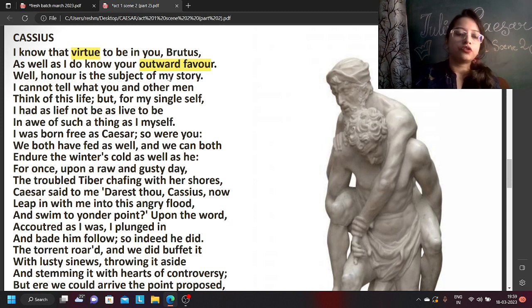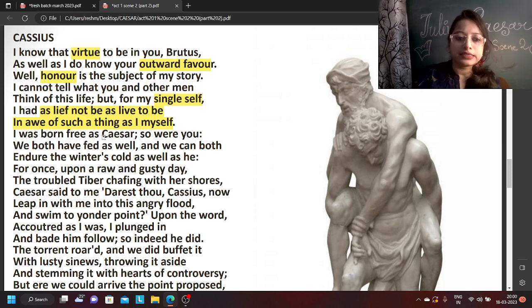Well, honor is the subject of my story, and whatever I am telling you, that is all for honor's sake. There is no other purpose. I cannot tell what you and other men think of this life. So I have no idea what people think about life. But for my single self, if you ask me, I had as lief not to be in awe of such a thing as myself. What does it mean? I would rather not live than be self-absorbed. Rather than being self-absorbed, it is better that I would die.